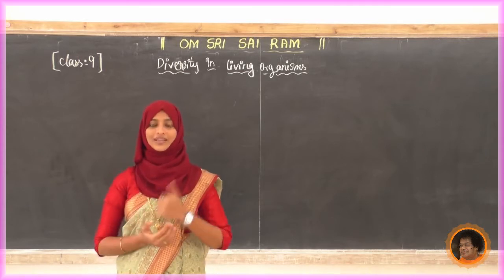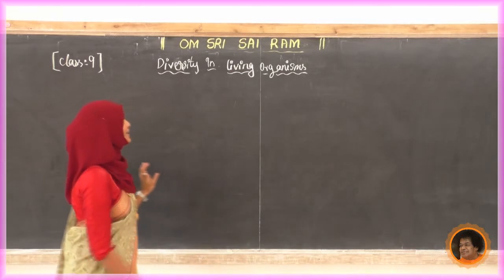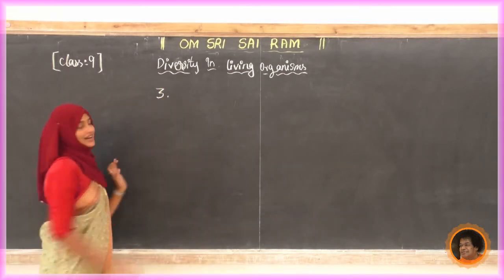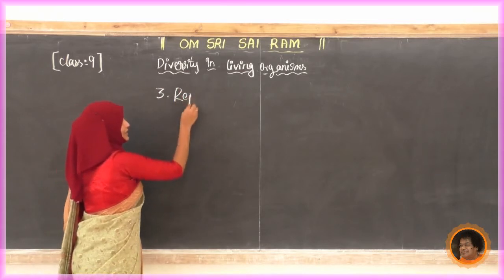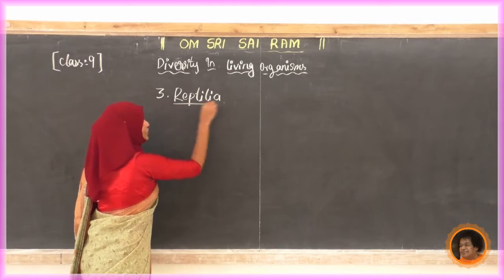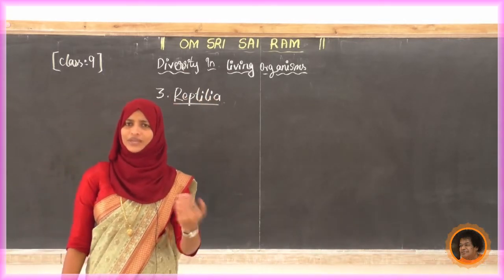Next we'll move to the next one, that is Reptilia. Write down the heading. Third group, Reptilia. Do you know what Reptilia is? Can you give any example?